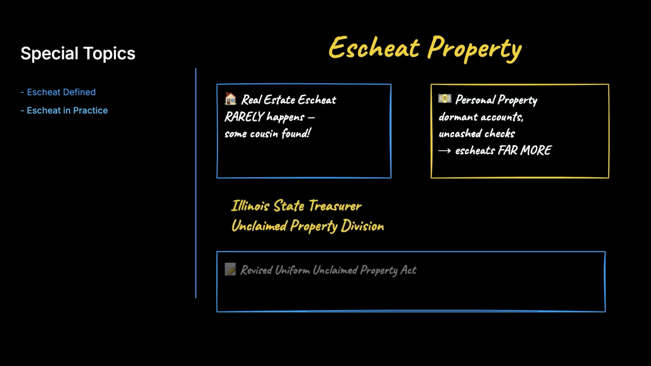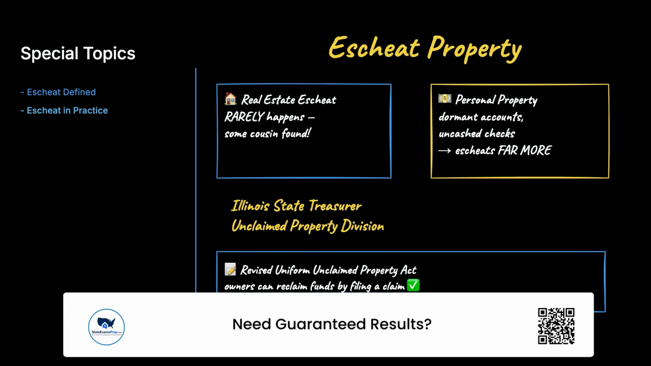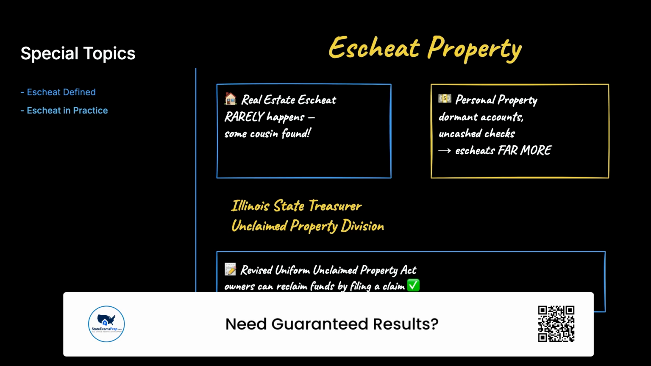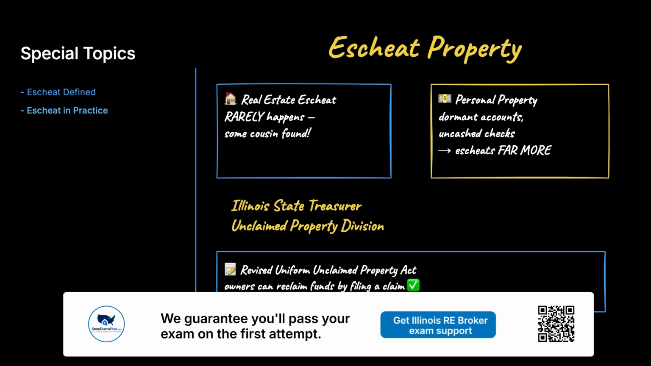Personal property, like dormant bank accounts and uncashed checks, escheats far more often. The Illinois State Treasurer, Unclaimed Property Division, handles those funds under the Revised Uniform Unclaimed Property Act, and owners can usually reclaim them by filing a claim.